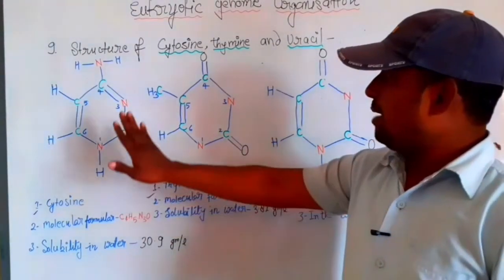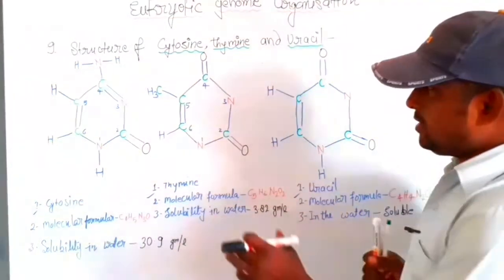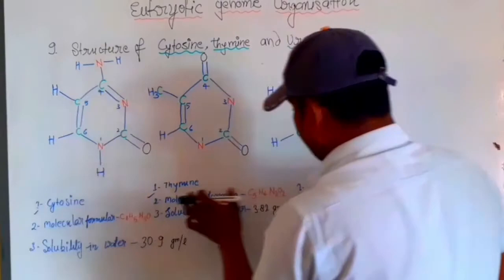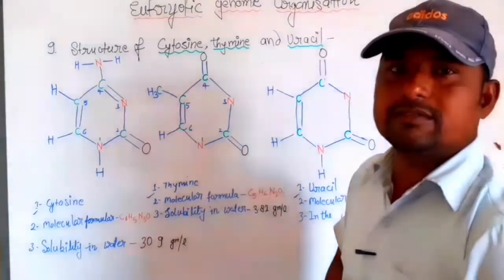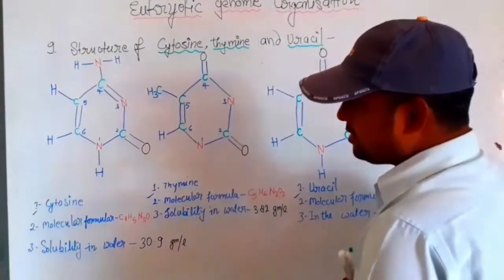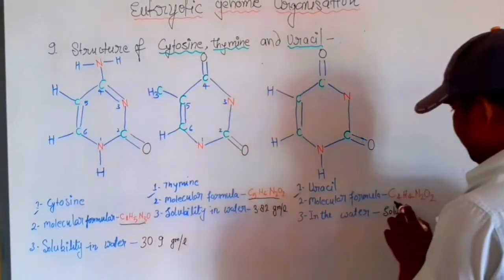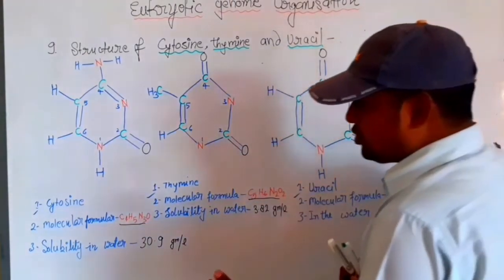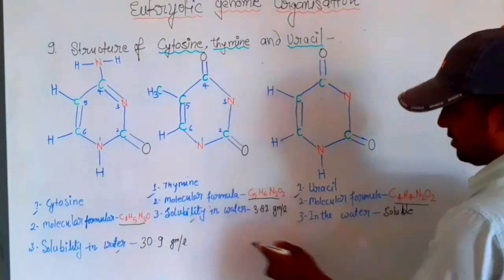You have to look at every structure very carefully, because cytosine, thymine and uracil are very close in similarities, very close in molecular formula, and very close in solubility.